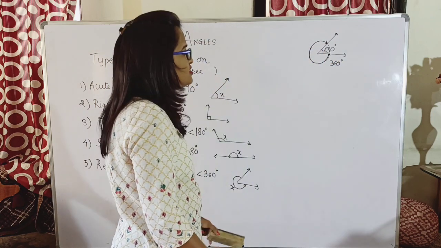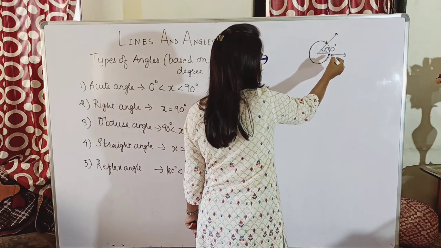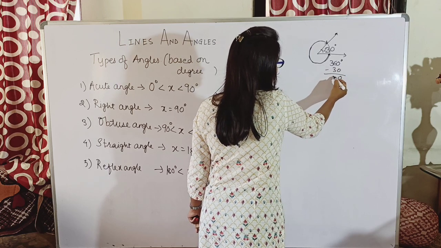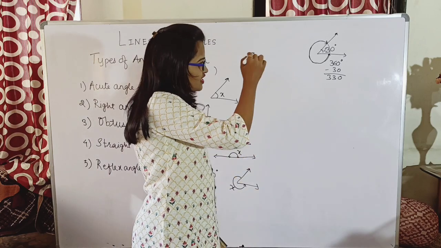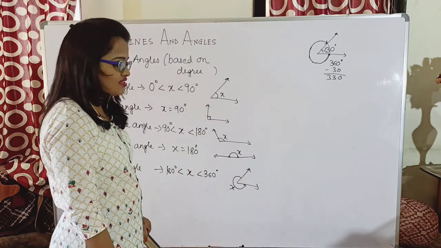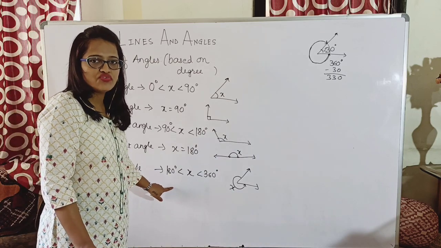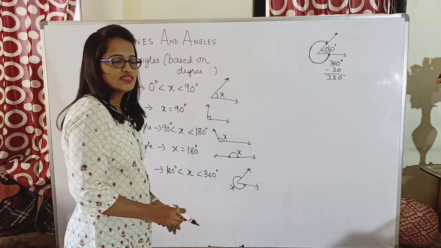And how will I measure this? If the complete angle is 360 degrees and I have to find the value of this angle, definitely I will subtract 30 from this, and what will I get? I will get 330. So the reflex angle for that figure is 330 degrees. And hence a reflex angle is an angle whose value falls in what range? Greater than 180 and less than 360.